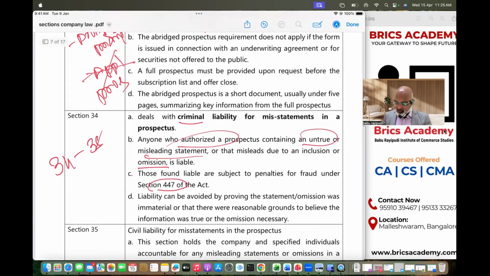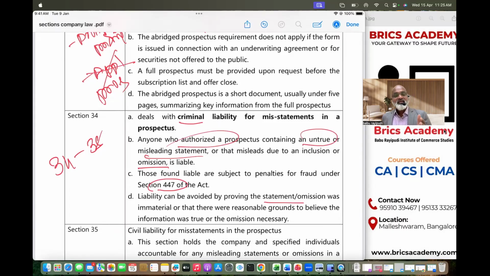The liability can be avoided by proving a statement. That means these persons, KMPs, promoters, directors, who have authorized a prospectus with a misleading statement, what are they supposed to do if they want immunity from imprisonment or protection? Generally, when we talk about criminal liability, apart from penalty, you will have to go to jail.